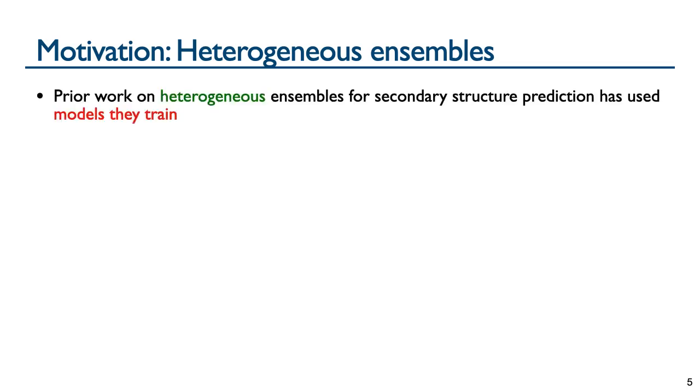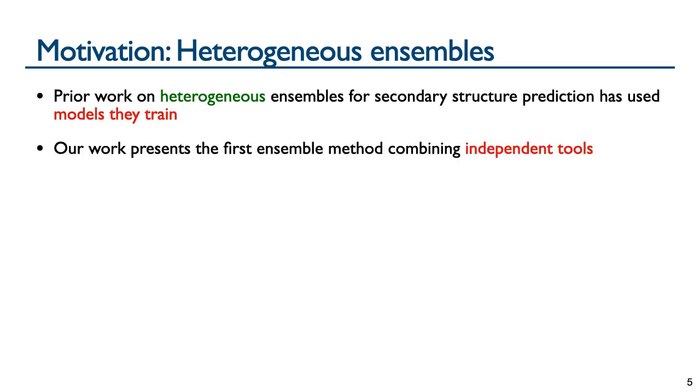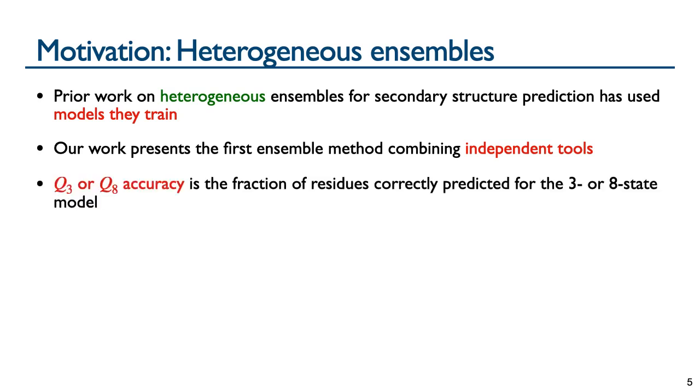There's much less work in the literature on heterogeneous ensembles for secondary structure prediction. Prior heterogeneous ensembles all contain models that they internally trained themselves. In contrast, our work presents the first ensemble method for secondary structure prediction that combines predictions from independent tools from other developers. We evaluate the accuracy of predictions using the standard measure of Q3 or Q8 accuracy, which is the fraction of residues in the protein that are correctly predicted under the 3 or 8-state model.